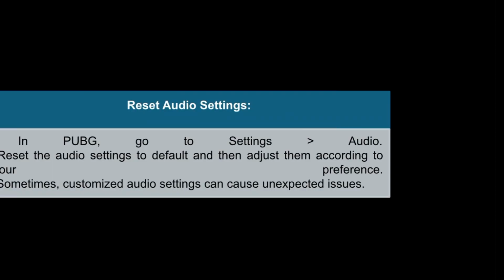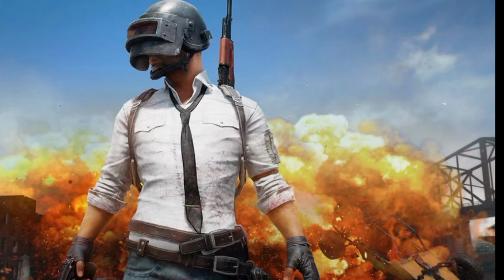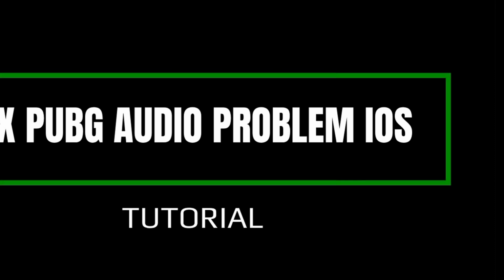You can also reset audio settings by going to settings and selecting audio. Reset the audio settings to default and then adjust them according to your preferences. Sometimes customized audio settings can cause unexpected issues. That's all. That's how you can easily fix PUBG audio problems on iPhone.